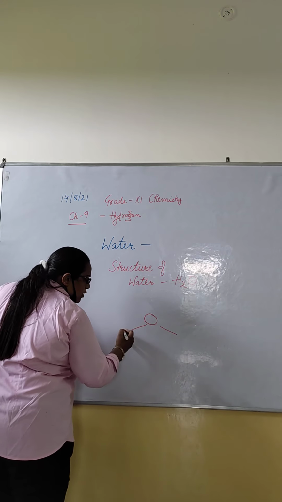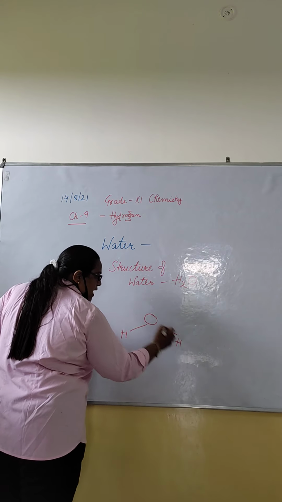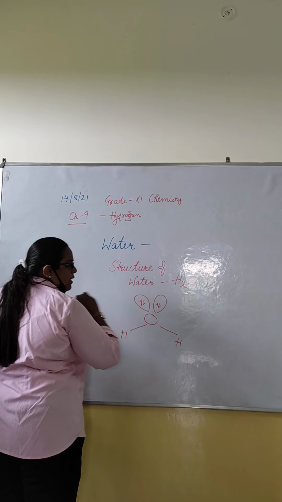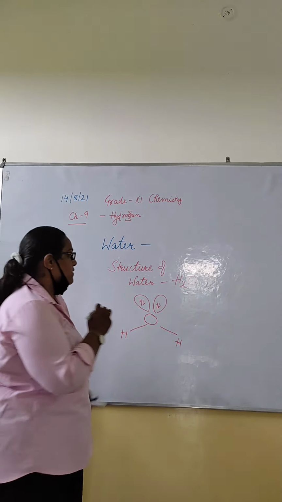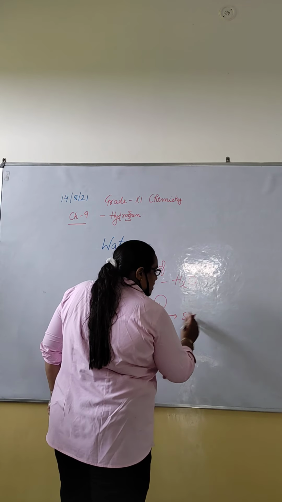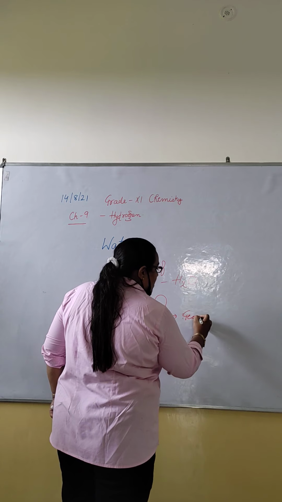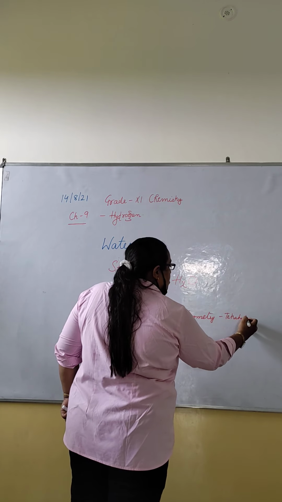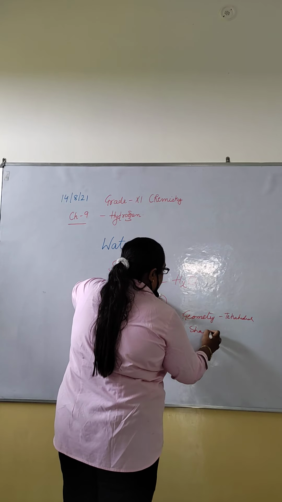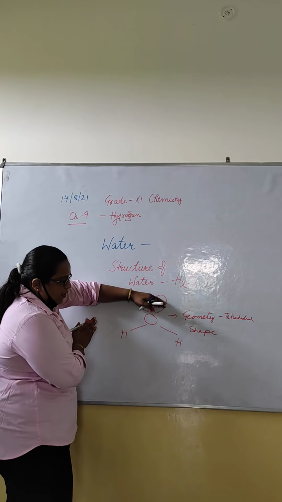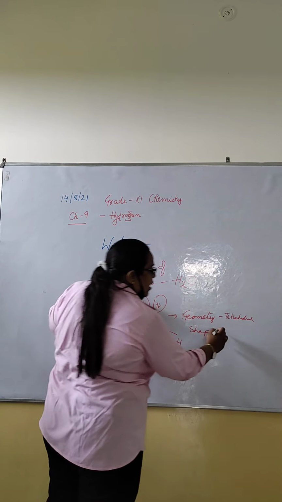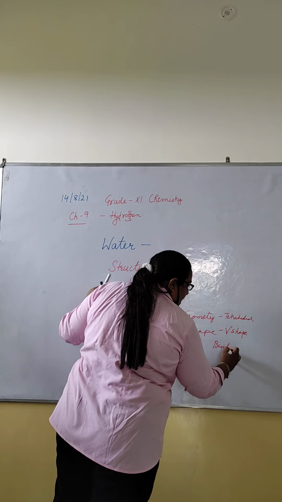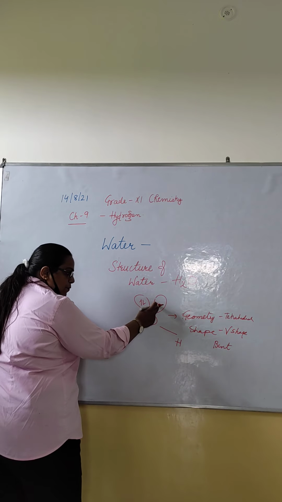It forms two bonds with hydrogen and has two lone pairs. Its geometry is tetrahedral. And the shape, if we remove the lone pairs, will be V shape or bent shape. It contains two lone pairs.